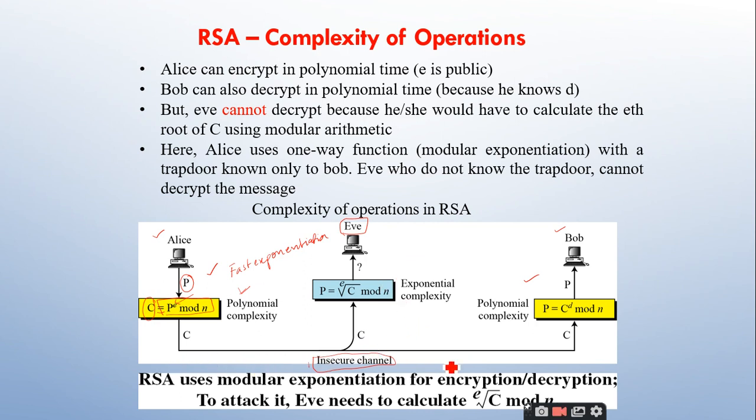But once the ciphertext has reached Bob, that is, C has reached Bob, then Bob has to implement the decryption algorithm. Thereby he generates the plain text P by making use of modular exponentiation only. Again, this is ciphertext power D. Now tell me, what is this D?